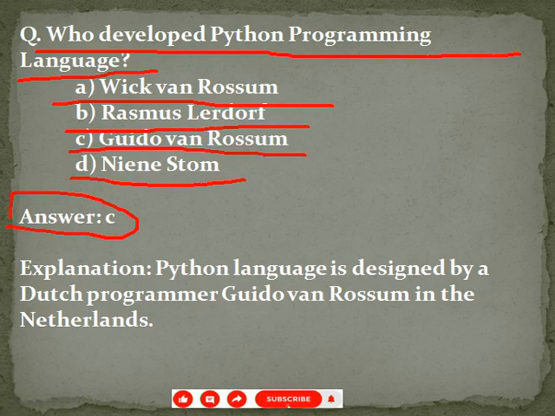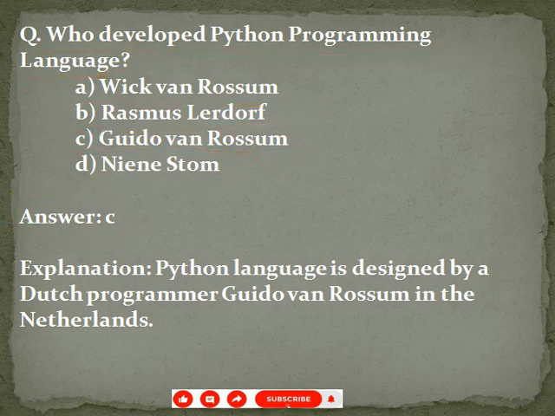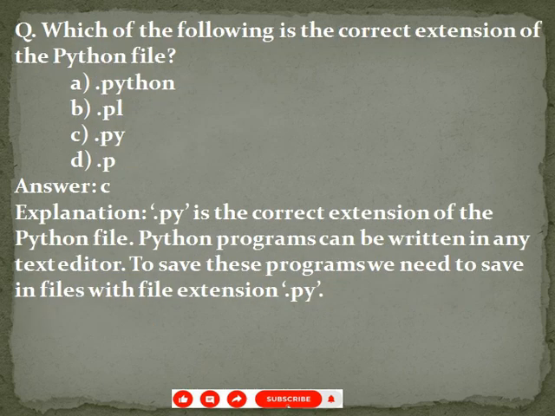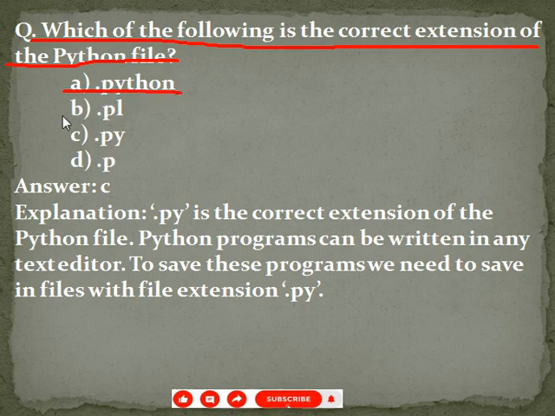Our next question, which of the following is the correct extension of the Python file? Given options are a. .python, b. .pl, c. .py, d. .p. Your correct answer is option c, .py.